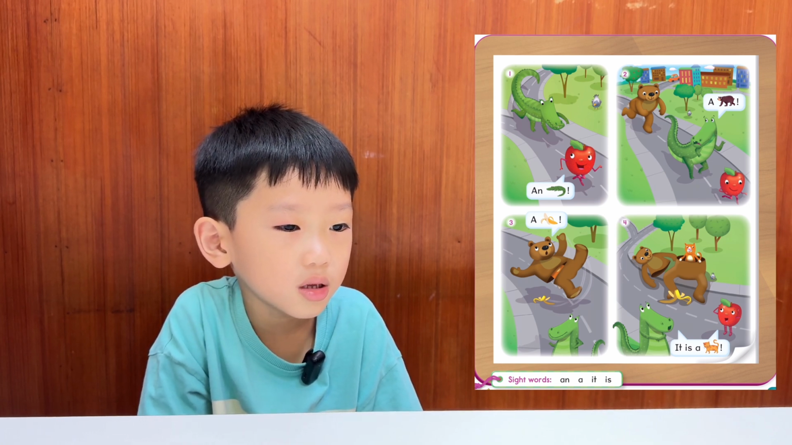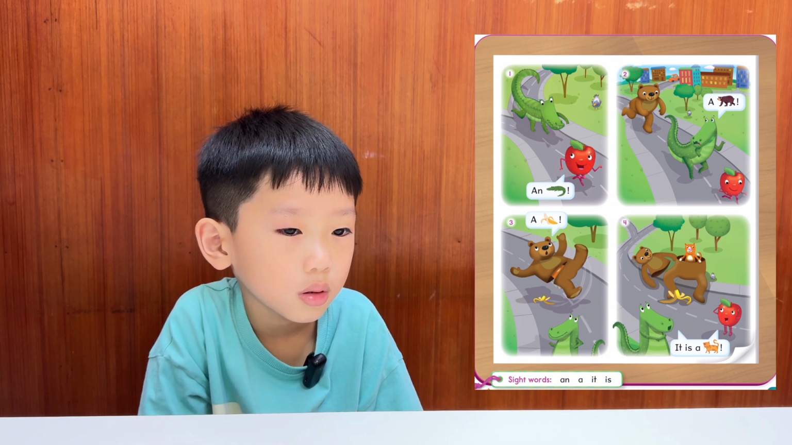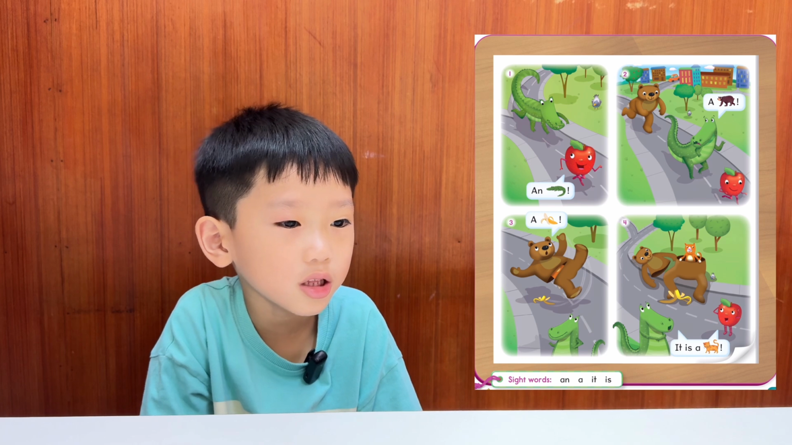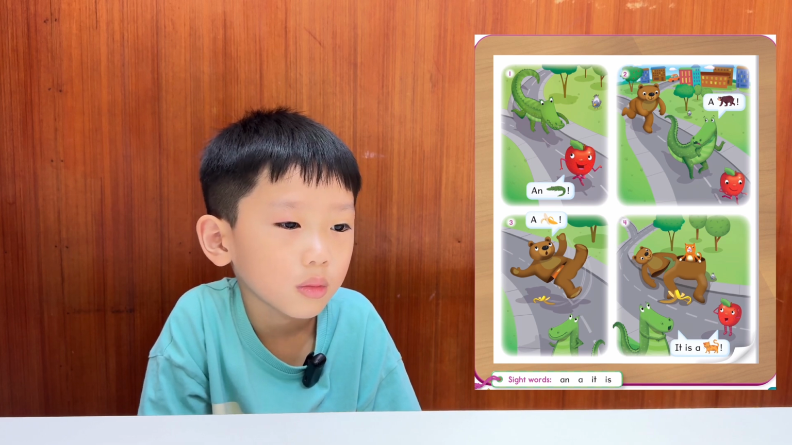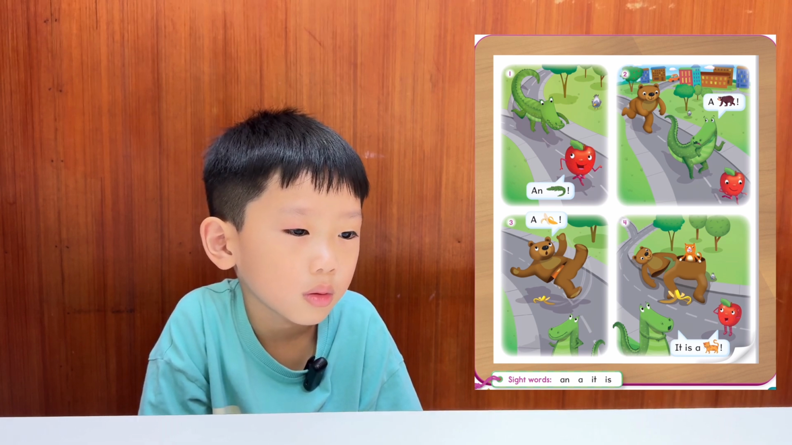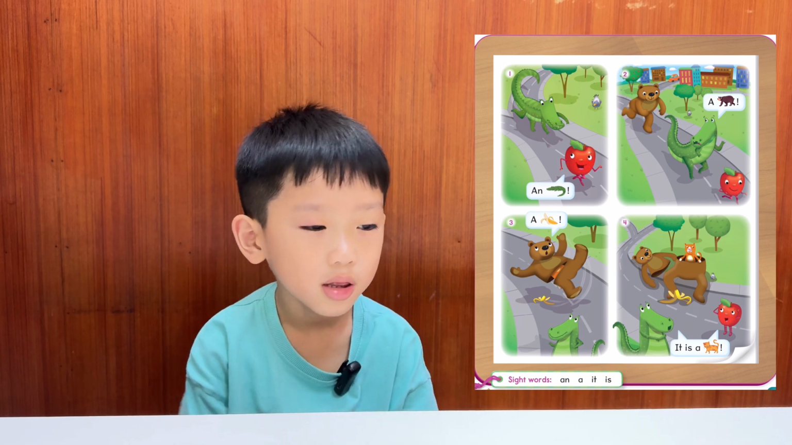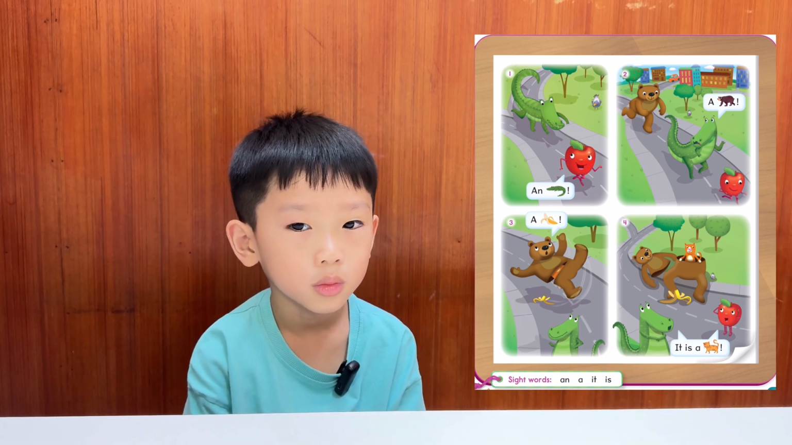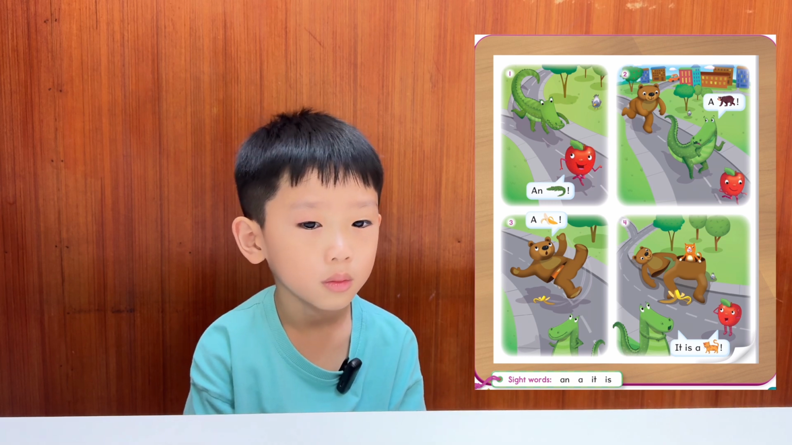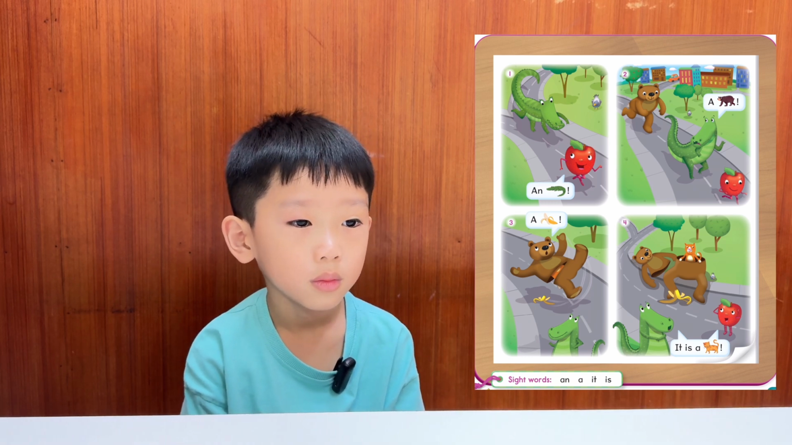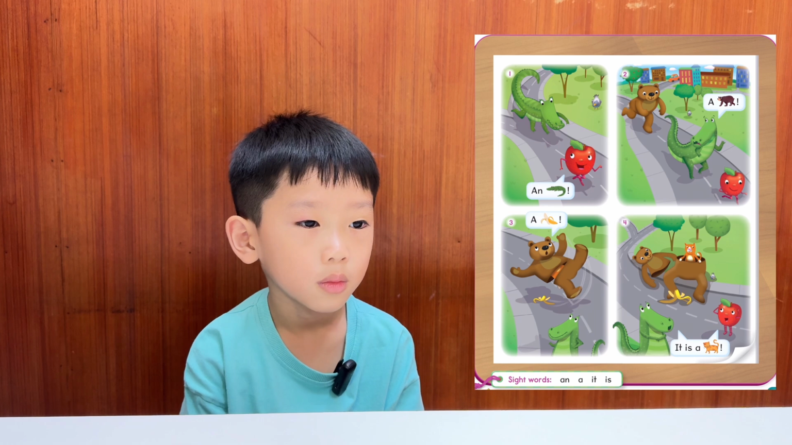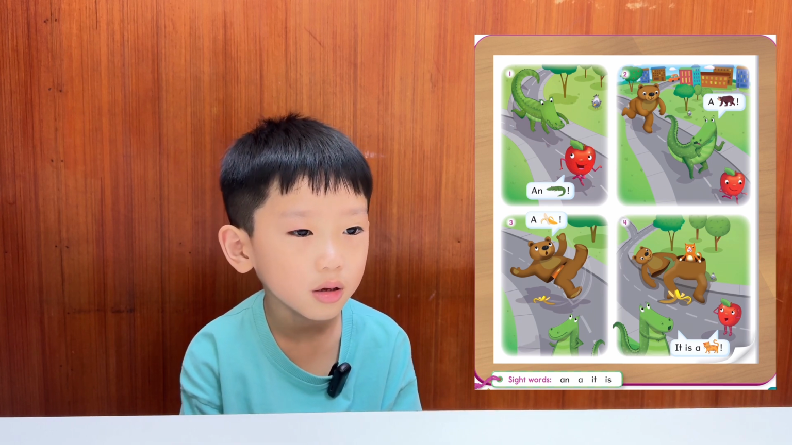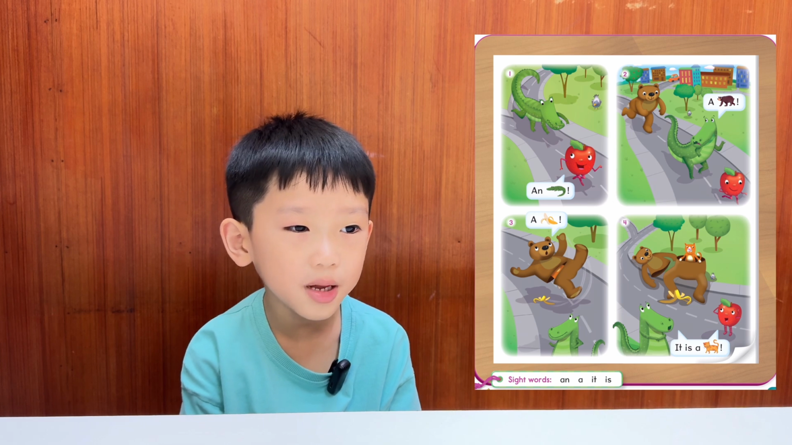What's this? An alligator. Yes. So the apple says an alligator. So can you try? An alligator. Yeah, okay. Now look at picture number 2. We have got a bear, right? What does the alligator say? A bear. Again, a bear.